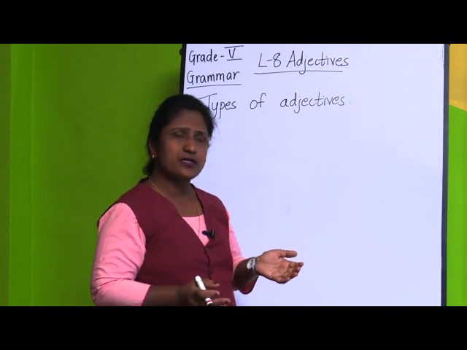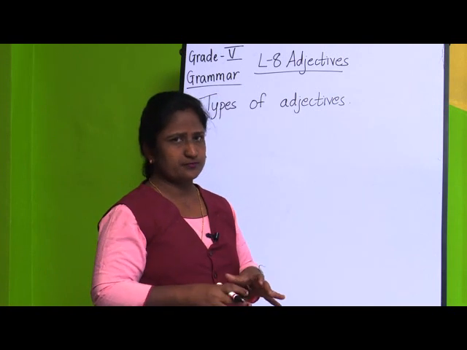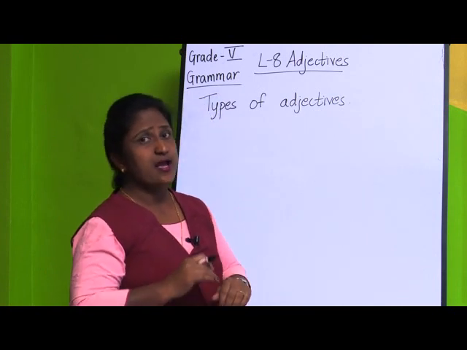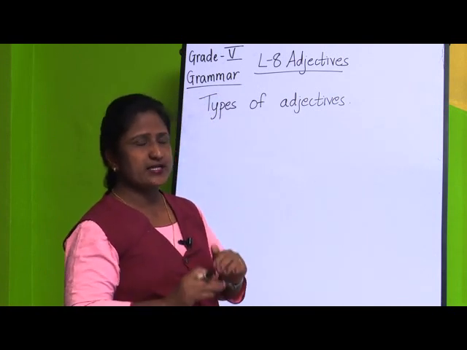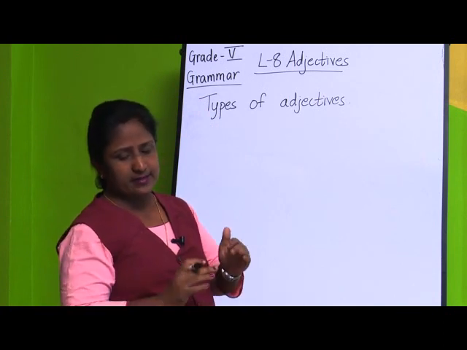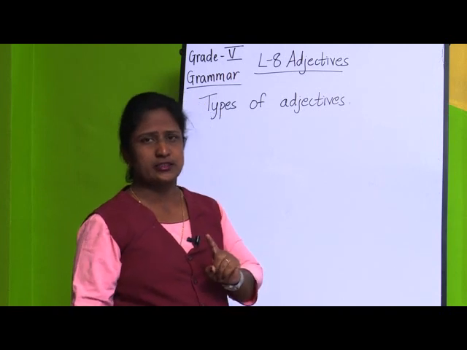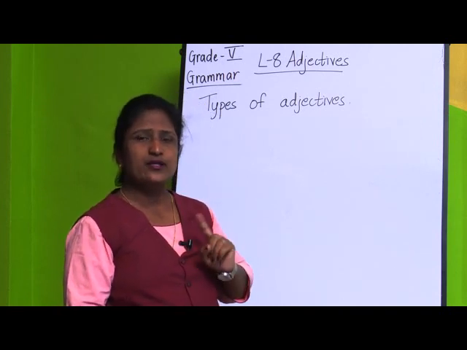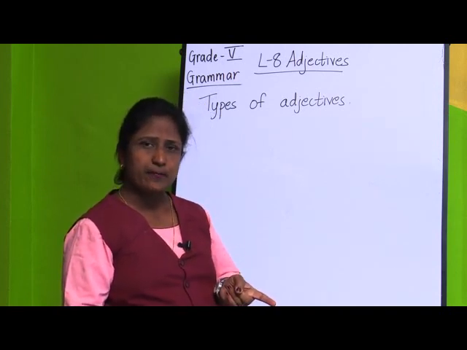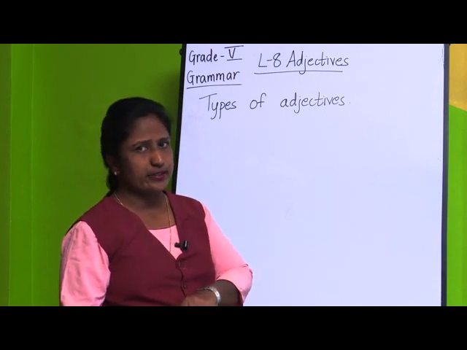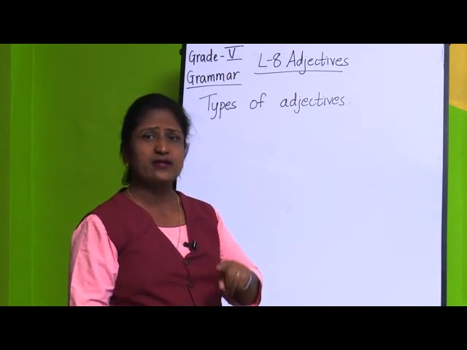Then if you combine both adjectives of quantity as well as adjectives of number, there are some exceptional things in that also. In this we can find one adjective that is common, we can use it for both adjectives of number as well as adjectives of quantity. For example, we can take enough.